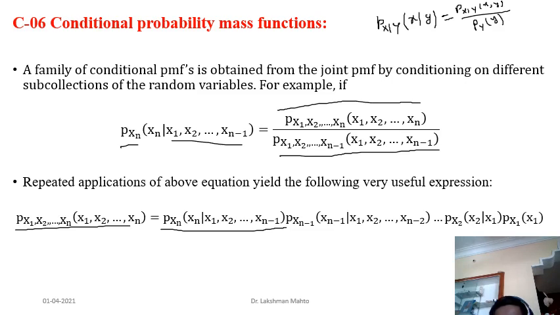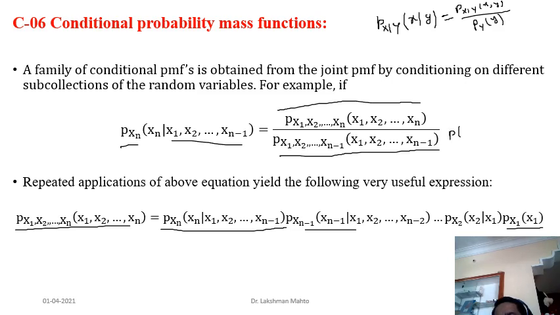This one is the conditional probability mass function of Xn, this one is the conditional probability mass function of Xn minus 1, and likewise the last term would be the marginal probability mass function of X1. It is just a generalization of the multiplication rule we had already seen.